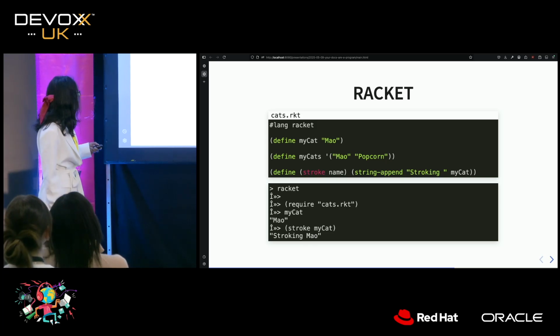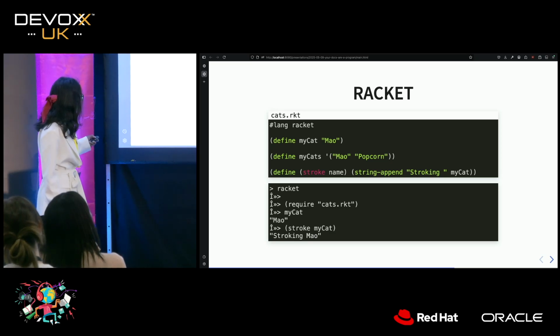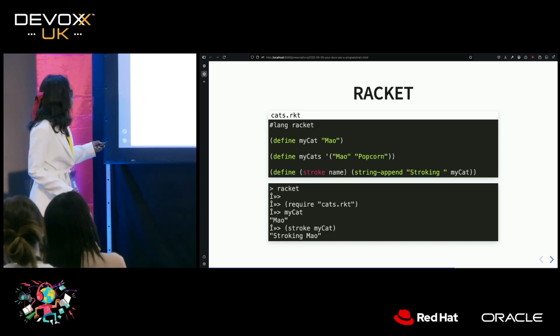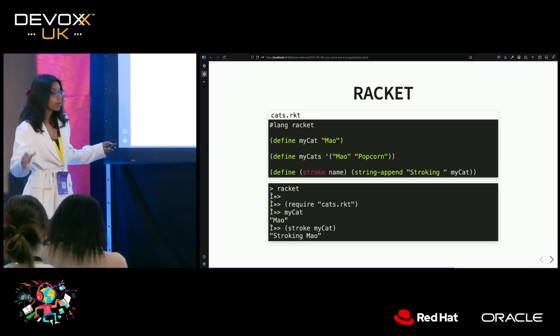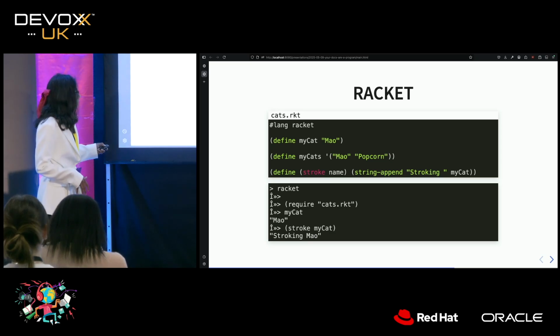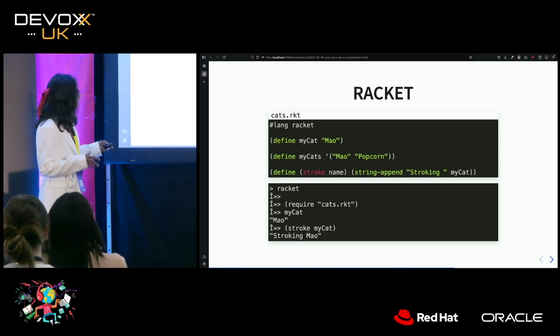In order to show you Racket, let's evaluate it. Okay, so we can enter the Racket REPL, which for some reason is displaying like this. I'm sorry about that. If we enter the Racket REPL, we can go and import this file using a statement called require. And we can then have a look at the symbols that that file exports.